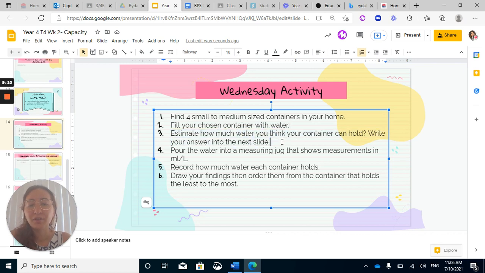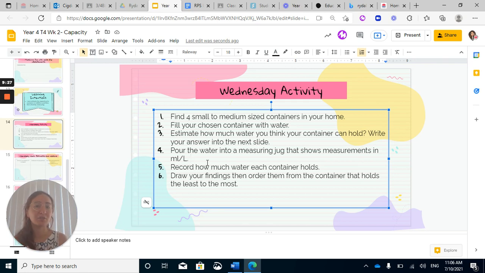Estimate how much water you think your container can hold first. Write your answer on the next slide. Pour the water into a measuring jug. So you've got the water here. You haven't measured it, you're just filling a container. You don't know how much is in there.